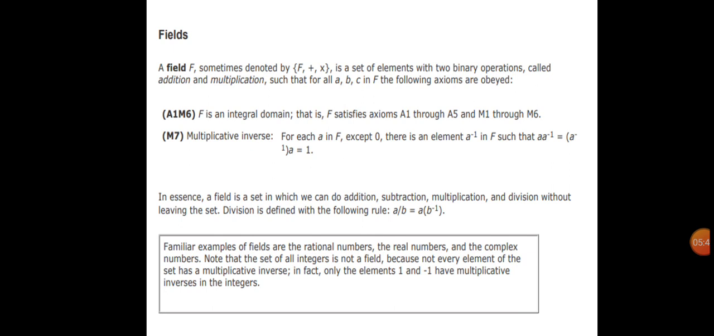In essence, a field is a set in which we can do addition, subtraction, multiplication and division without leaving the set. Division is defined with the following rule: a/b = a(b⁻¹). Familiar examples of fields are the rational numbers, the real numbers and the complex numbers. Note that the set of all integers is not a field, because not every element has a multiplicative inverse. In fact, only the elements 1 and −1 have multiplicative inverses in the integers.